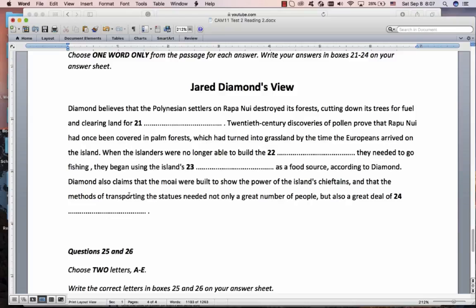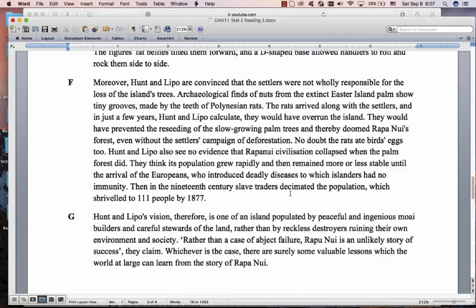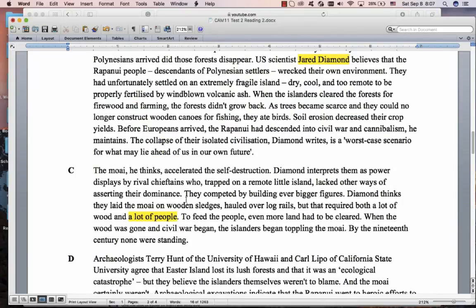Up to you. Right, so not only a great number of people, but also a great deal of. We should be able to find that. Where were we? Required both a lot of wood and a lot of people. So they often do this. If you have A and B, then in the question it's B and A. Wow, so confusing. So that's quite clear.